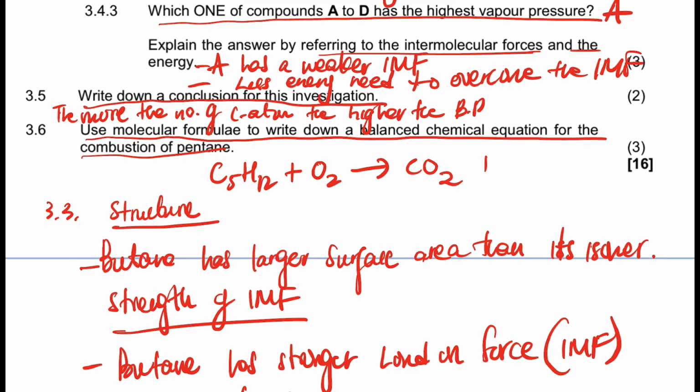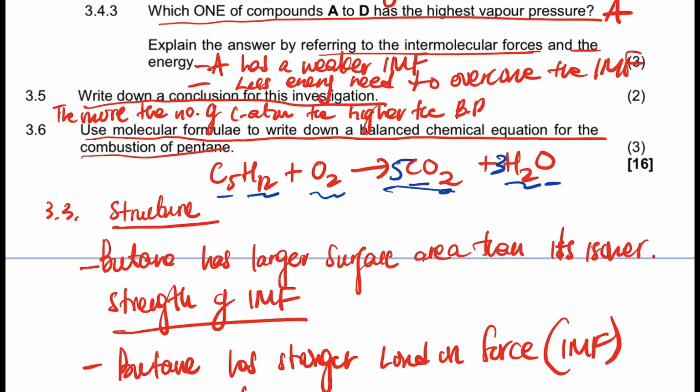It will be carbon dioxide plus water, right? Carbon dioxide, and then you balance how many carbons there? 5, and how many carbons here? 1, and then you put 5 there. Right, it's balanced. How many hydrogens? It's 12, and how many hydrogens there? It's 2, and then you put 6 there. And then oxygens, 5 times 2 is 10, plus that, it's 13, right?